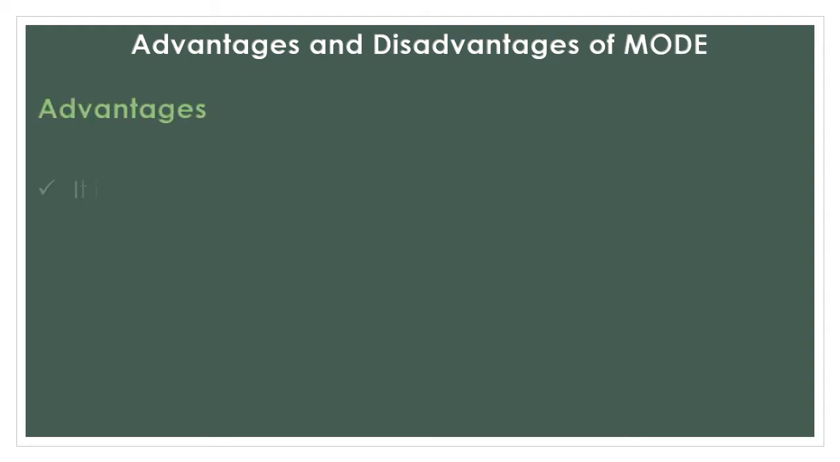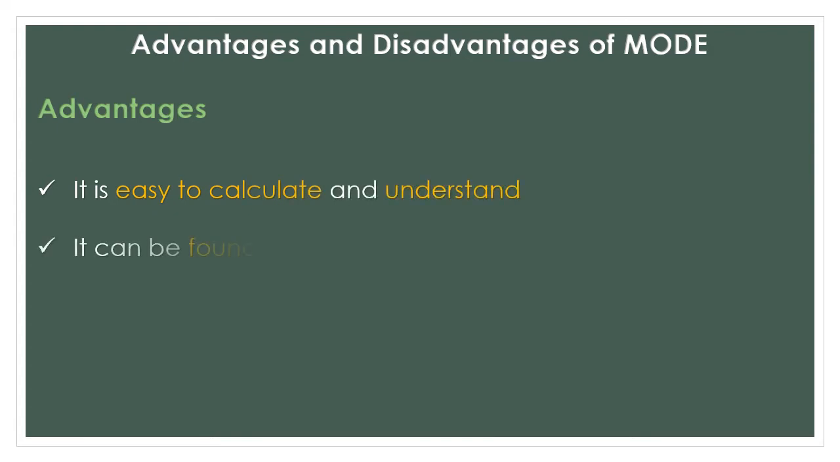Now the advantages and disadvantages of mode. Starting with the advantages. The first advantage is that it is easy to calculate and understand. Of course, it is quite easy. It can be found by inspection. By just looking at the data, we can get an estimate that this will be the value of mode, whether it's continuous data, discrete data, or raw data.